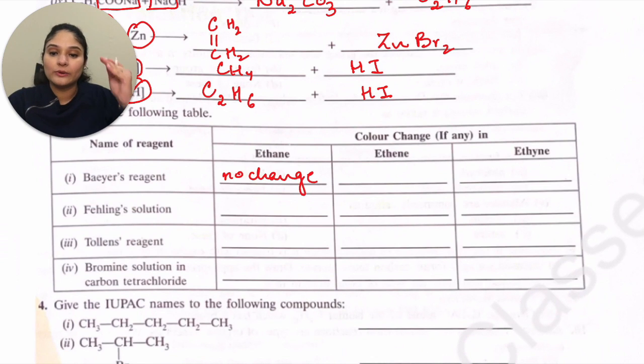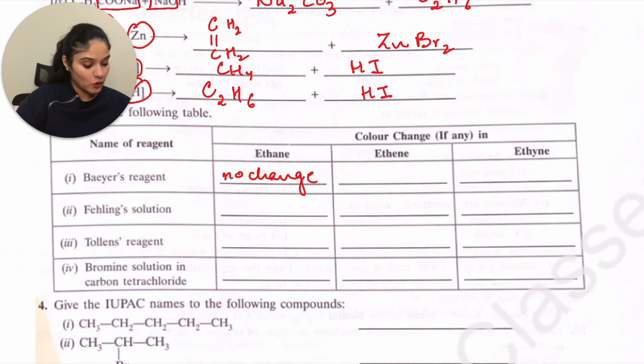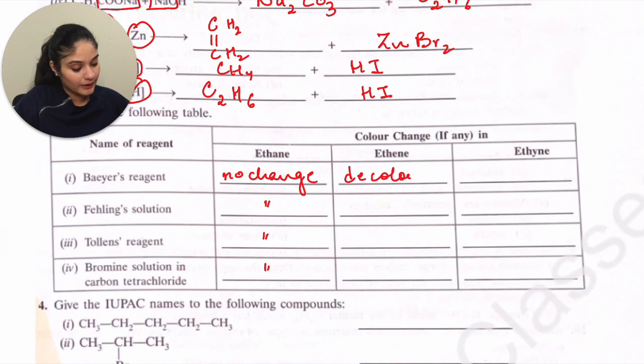If I start with ethane, for Bayer's reagent, ethane shows no change. For Fehling's solution, it shows no change. Then the same thing will happen for Tollens' reagent and bromine solution in carbon tetrachloride. So it won't show any change in any of these. Now when we move ahead to ethene, the first one is Bayer's reagent. So ethene will decolorize Bayer's reagent. Let me write all of that here. So you are getting no change, no change, no change. And in this case, you will get decolorize.